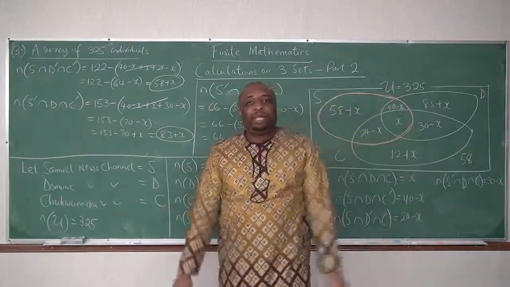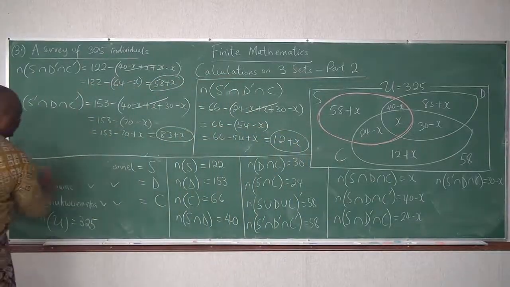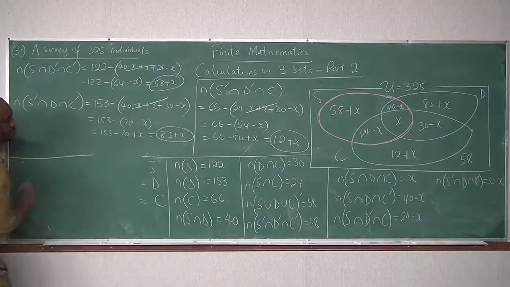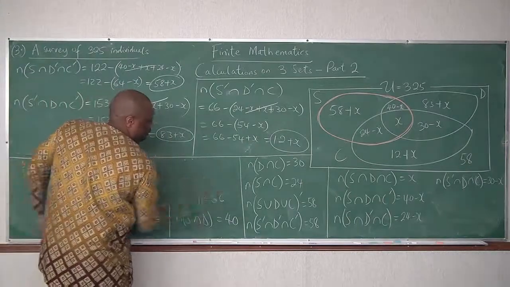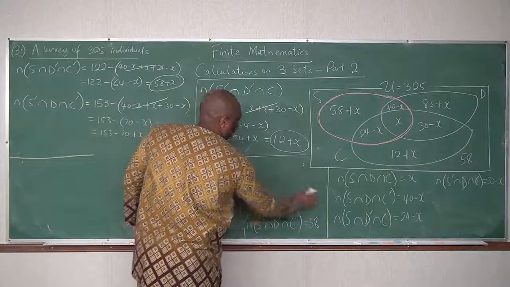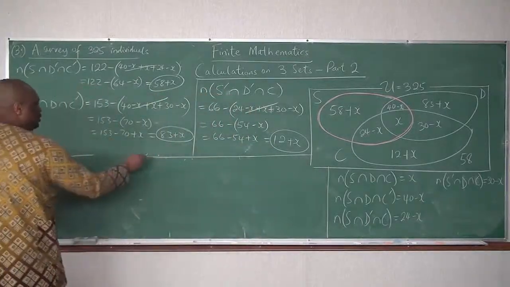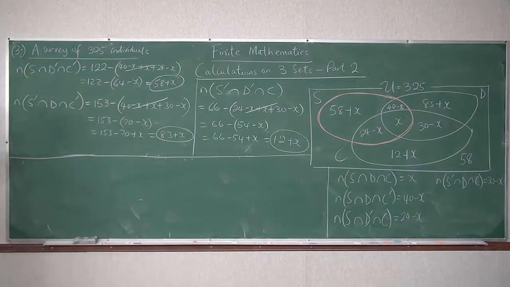All of them give 325. That way we can find those who subscribe to all three channels. I will erase this. And you can test this. In part 1, I showed you how you can test your work to make sure you're correct.